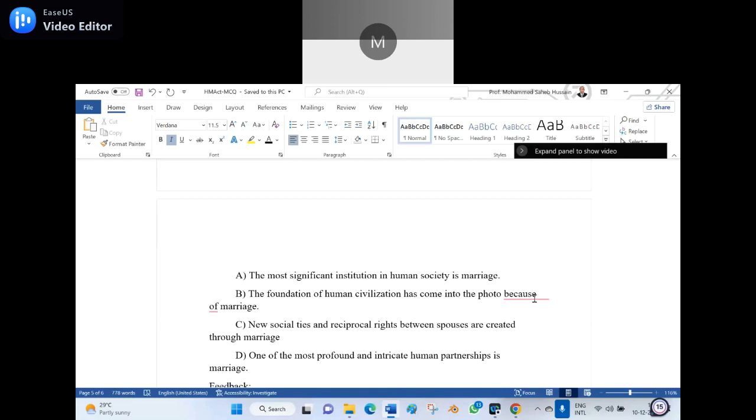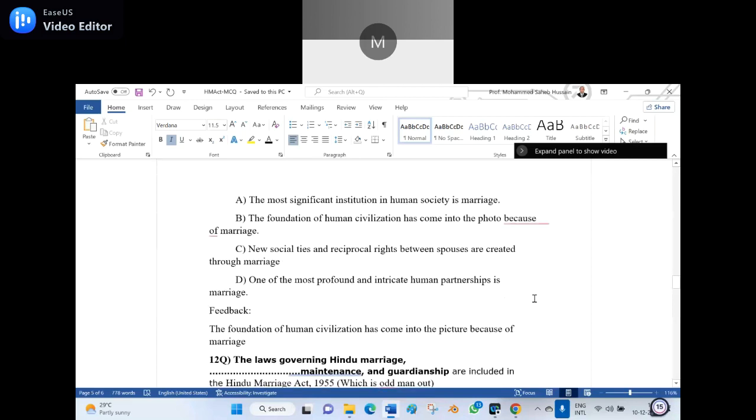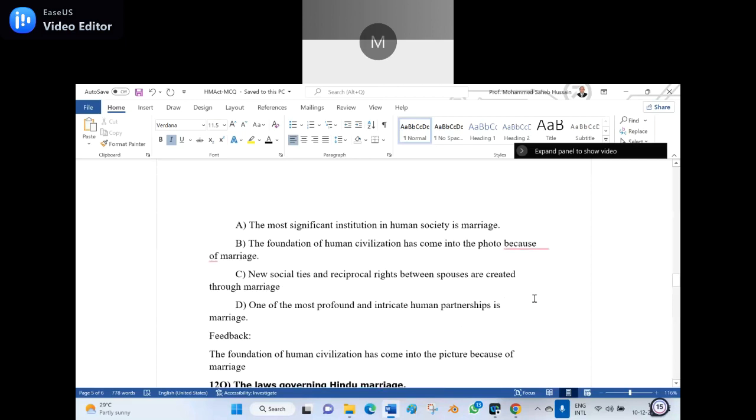Option B. False. Suppose I agree option B is the wrong answer. What would be the right wording there? The foundation of human civilization has come into the picture, not the photo, because of marriage. So I removed the picture and put the photo. Are you following me? So the appropriate word should be there, otherwise it is the odd man out.